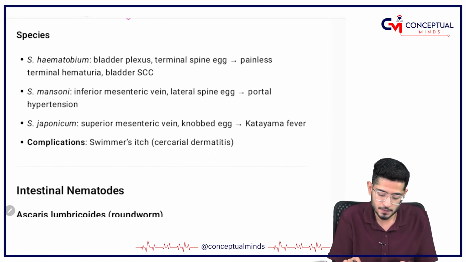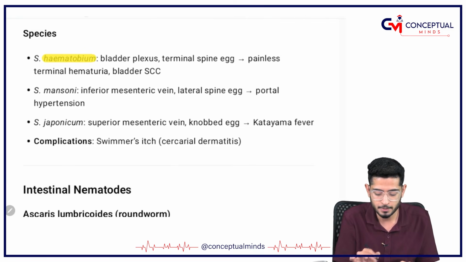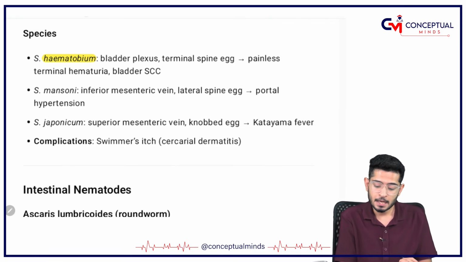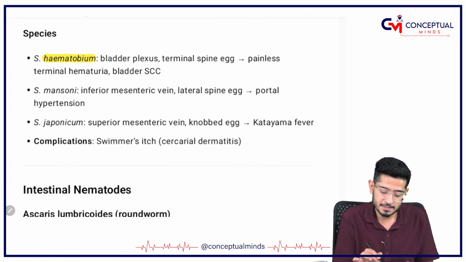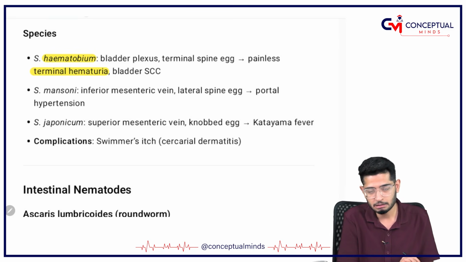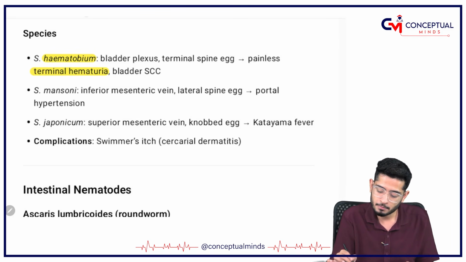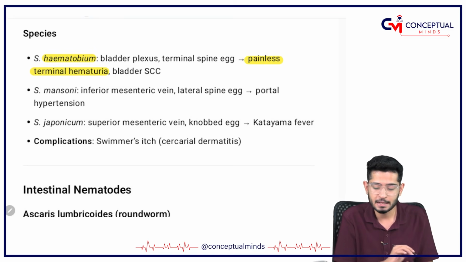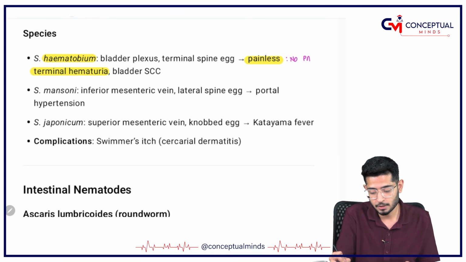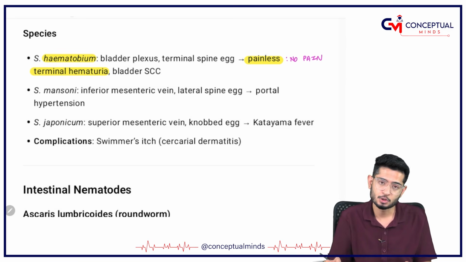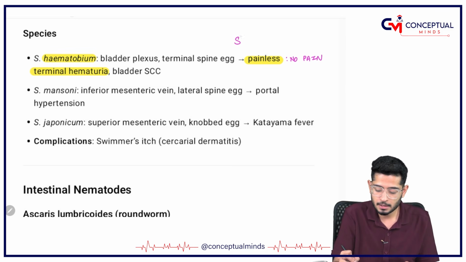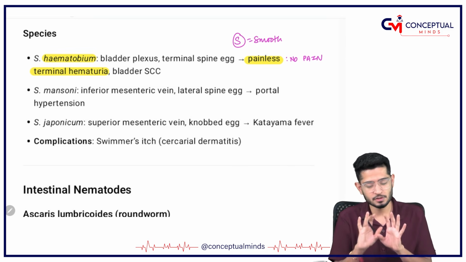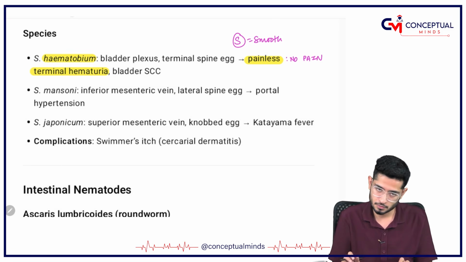So what are the species? There are three species. One is called Schistosoma haematobium. That means it leads to hematuria, terminal hematuria. But remember, it is going to be a painless hematuria. There is no pain. Or you can remember S for smooth one. So there is no pain, but yes, hematuria is going to happen.